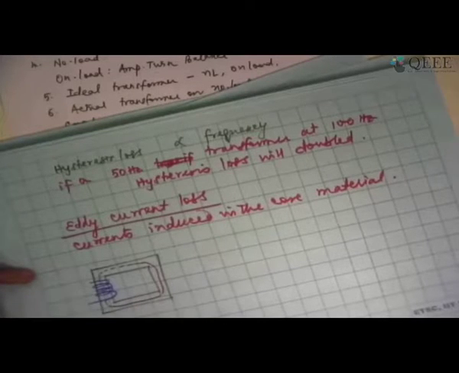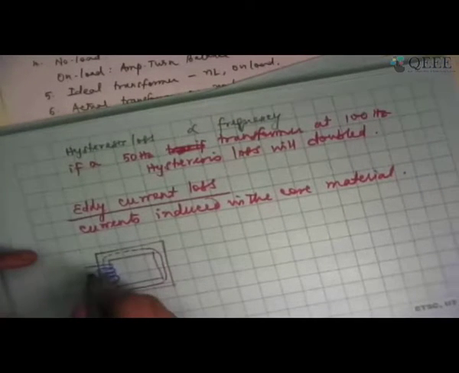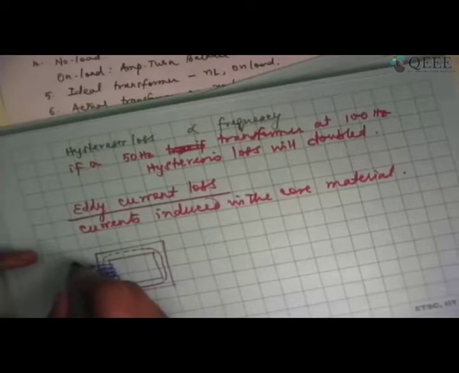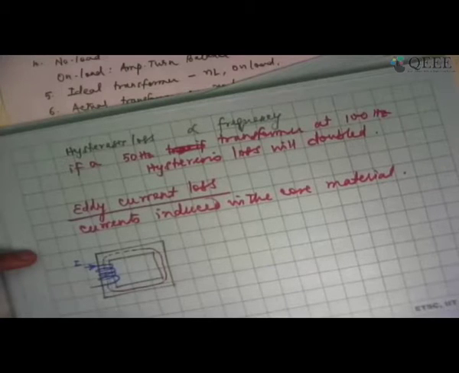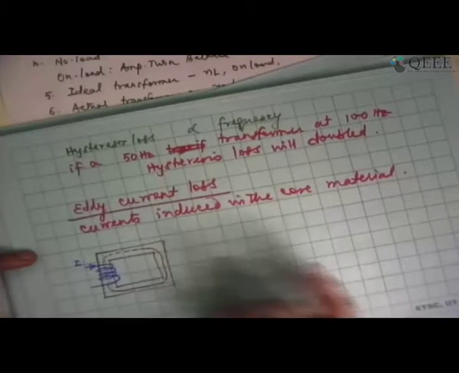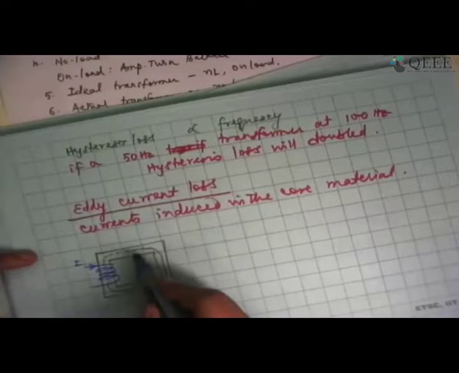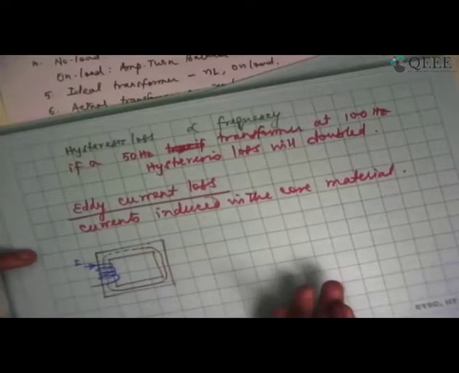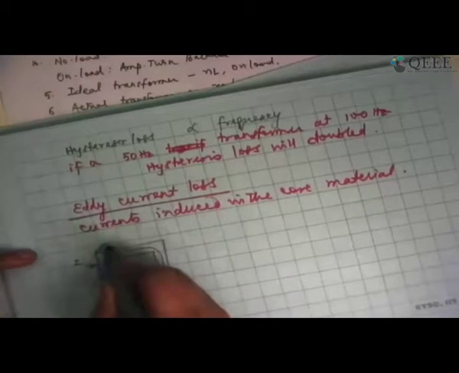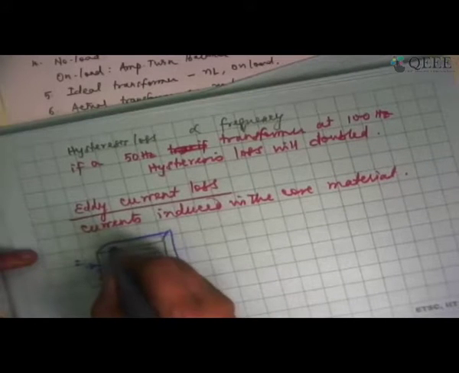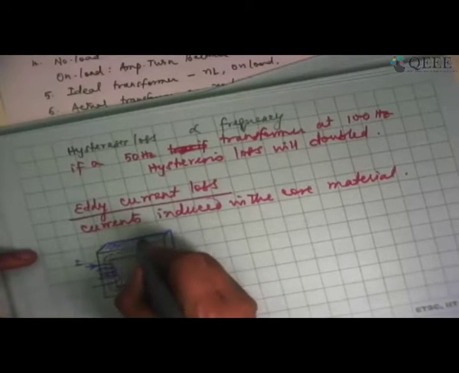Because of the flux, I am going to have an induced EMF in the winding. I am also going to have a current in the winding. After all, the core is also made up of metal. That is a conductor. So obviously the metal will also have an induced EMF that will also have a current. And the metal is essentially a thick piece of metal here. So the current will go in all sorts of directions, crisscross in every way. That's why we call it eddy current.